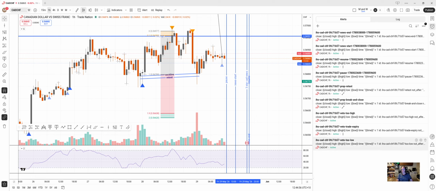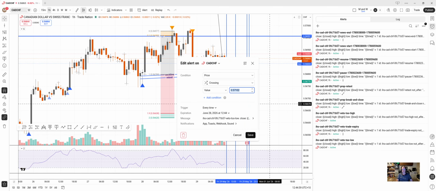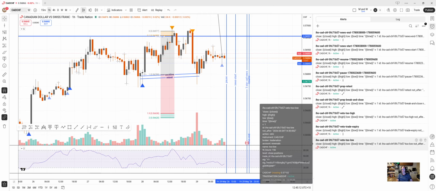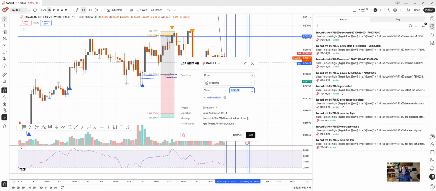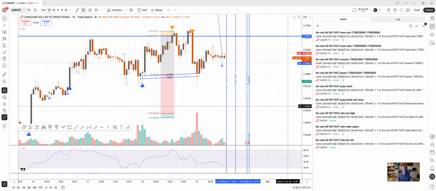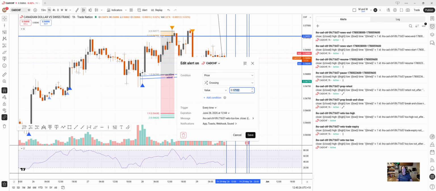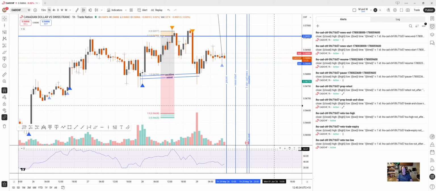I'll just go through all the alerts with you. Veto too low, which is a price crossing. 57,102, which is here. Wait, 57? Yeah, that's wrong. It's gone the wrong way. Let me do that again. Veto too low. Yeah, it's definitely gone the wrong way. That's a bug. I'll fix that. So it should be more like here, 50,668. I'll just fix it manually for now. 6668, 668, 667. There you go. Then we don't have to have the devil's number in there.